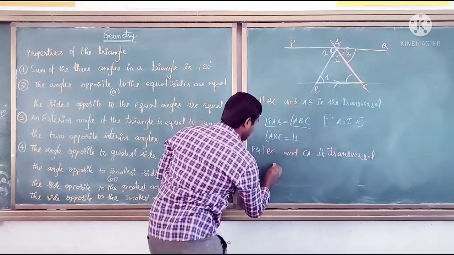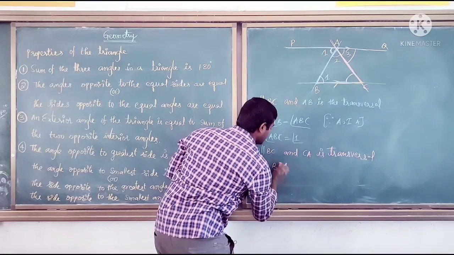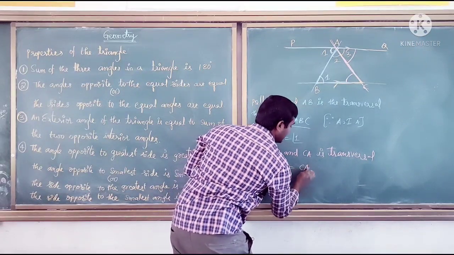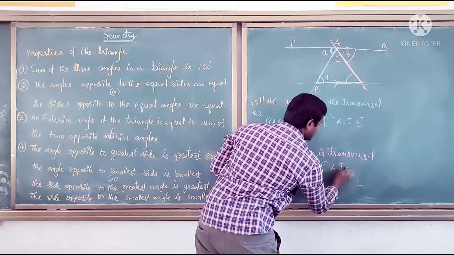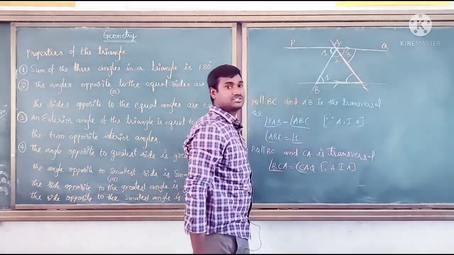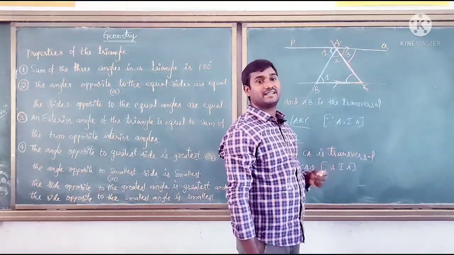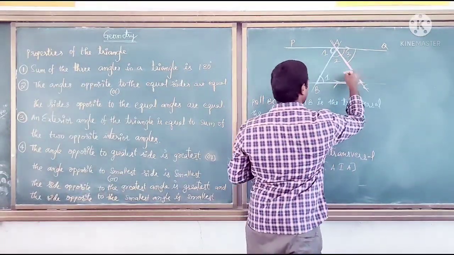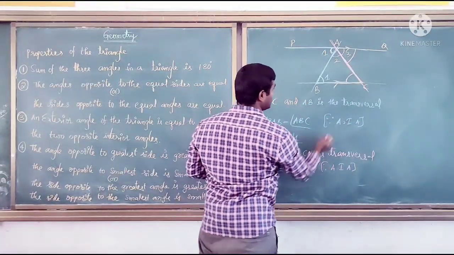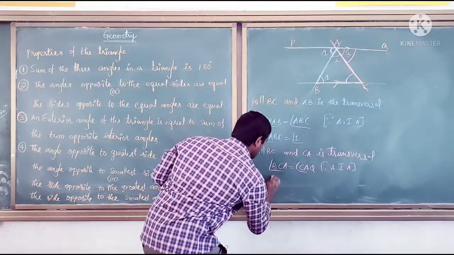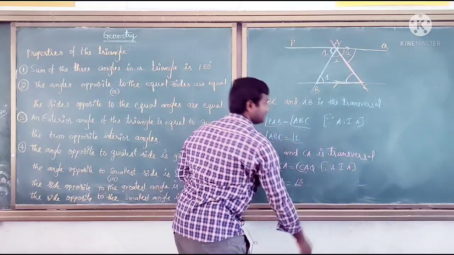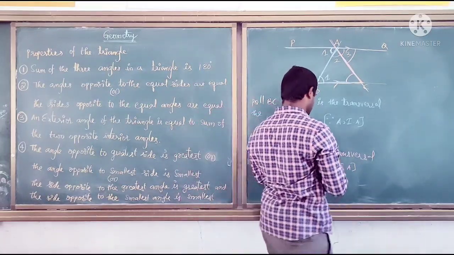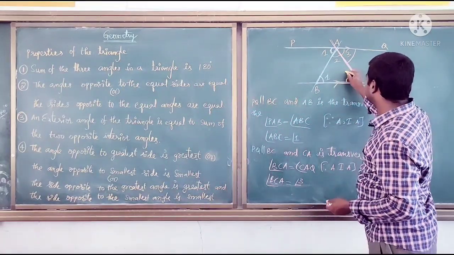So angle BCA equals angle CAQ because these two are alternate interior angles. Which type of angles are these two? Alternate interior angles. CAQ is 3, so angle BCA is angle 3. From the figure, I am giving the name 3 for this.